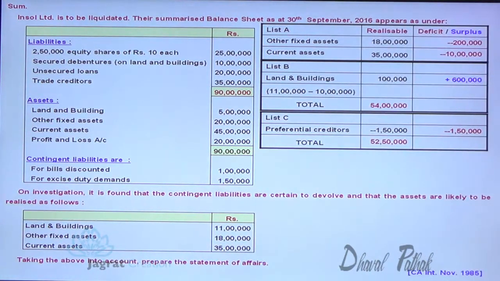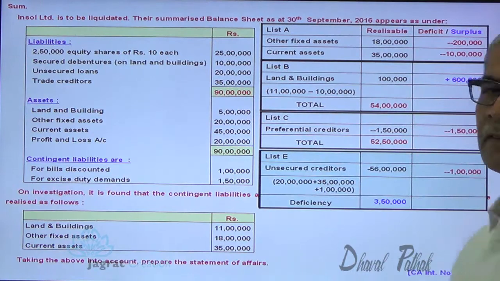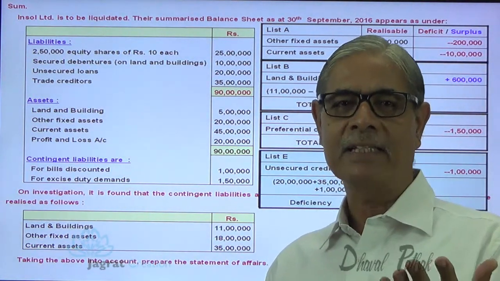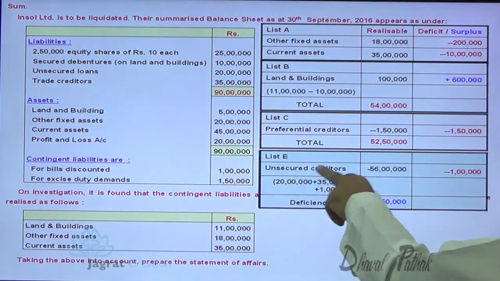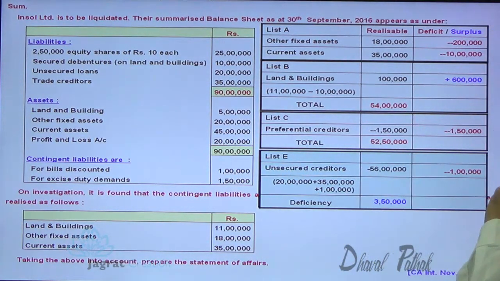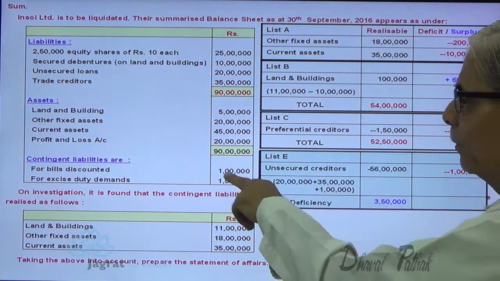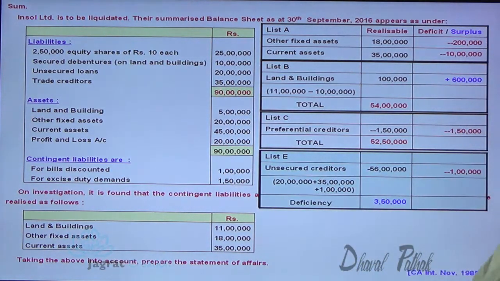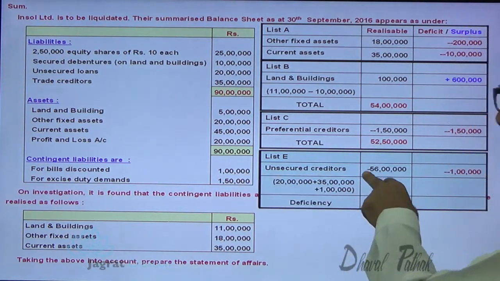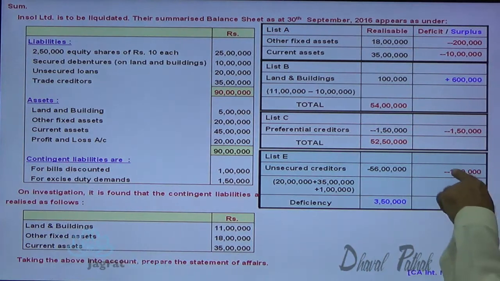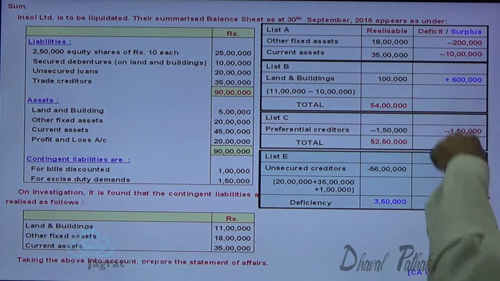but that increases your deficit. So next, as per list E, while list D is not there, creditors having floating charge are not there in this sum. So list E, unsecured creditors 56 lakhs. How is 56 lakhs arrived at? 20 lakh plus 35 lakh, 55 lakh, plus 1 lakh, 56 lakhs. Now this 1 lakh is an unrecorded liability that increases the deficit. So 1 lakh is recorded, that adds to the deficit.